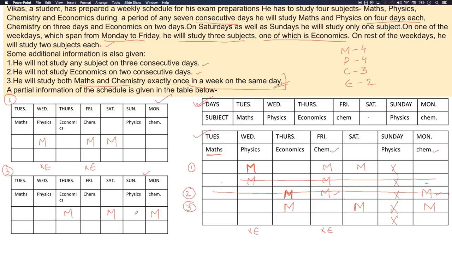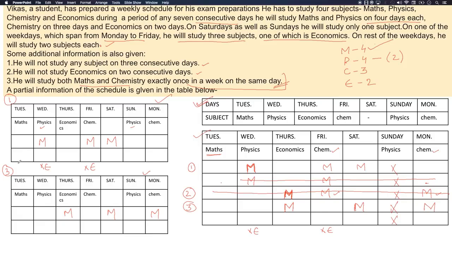Now, 4 maths are done. How many physics are already arranged? 1 and 2 physics are already arranged. So let's try to arrange the remaining 2. The possibility for physics is that it can come on Tuesday, Thursday, Sunday and Monday. 4 days, not on Sunday because Sunday is fixed. So 1, 2 and 3, that is Monday, Thursday and Tuesday. We'll have to arrange 2 physics. Okay, let's try to do that.